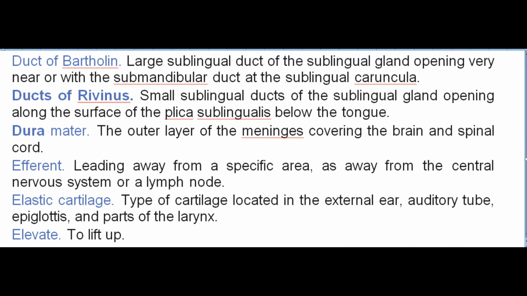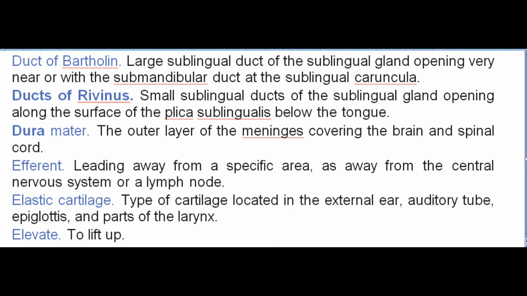Duct of Bartholin. Large sublingual duct of the sublingual gland opening very near or with the submandibular duct at the sublingual caruncula. Ducts of Rivinus. Small sublingual ducts of the sublingual gland opening along the surface of the plica sublingualis below the tongue. Dura mater. The outer layer of the meninges covering the brain and spinal cord. Efferent. Leading away from a specific area, as away from the central nervous system or a lymph node.